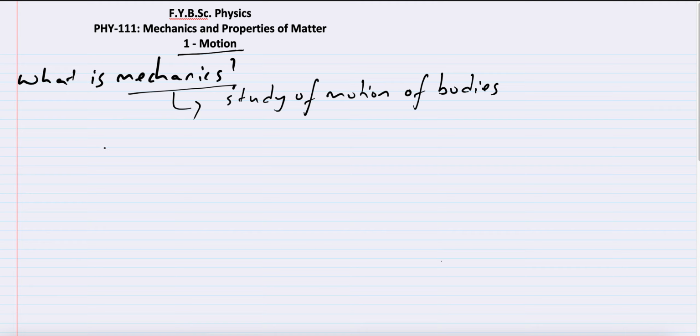Let us start with the discussion of our chapter, that is, what is motion. Now of course we know the answer, but let us discuss it briefly. If you take the dictionary meaning of the English word motion, you can just say that motion is nothing but the action of moving. Whenever you see something that is moving, you say that it is in motion. Suppose you're playing cricket and you hit a ball, you say that the ball is in motion. Or you see a car that is moving.